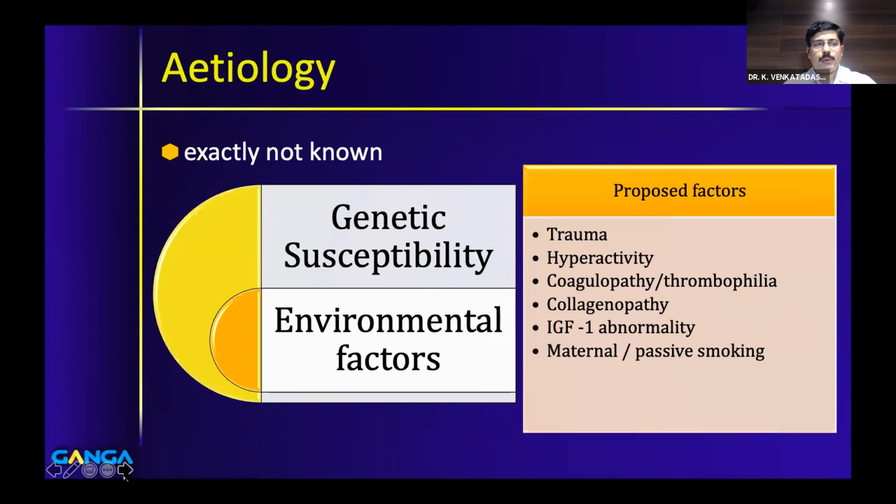Repetitive trauma, hyperactivity, and sometimes coagulopathy and thrombophilia, collagenopathy, and these are all proposed theories that they could be causative factors of Perthes. Maternal smoking and passive smoking is also reported to be one of the causative factors. And recently there was a paper from Manipal saying that wood smoke, which they use in the villages for stoves, is also reported to have a high incidence of Perthes disease.